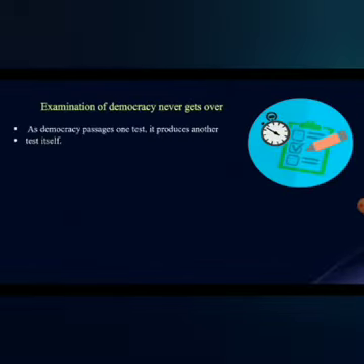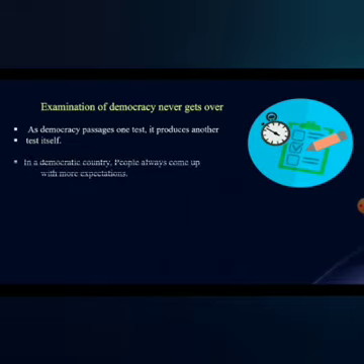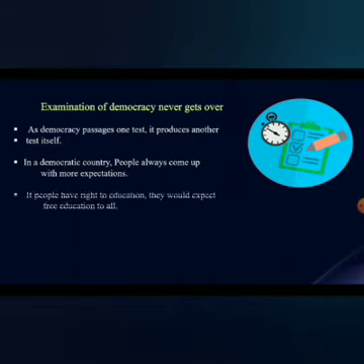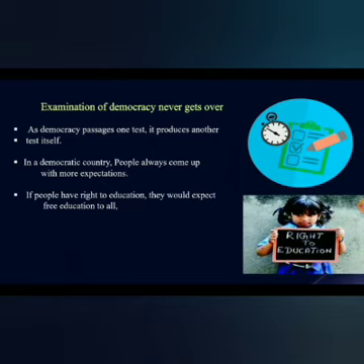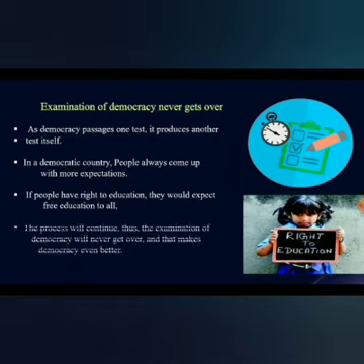The first one is, examination of democracy never gets over. As democracy passes one test, it produces another test itself, which means in a democratic country, people always come up with more expectations. For example, if people have the right to education, they would expect free education for all. Thus, the process will continue and the examination of democracy will never get over. But this process makes democracy even better.